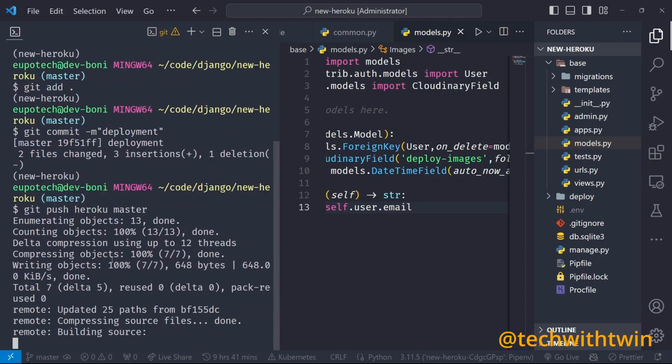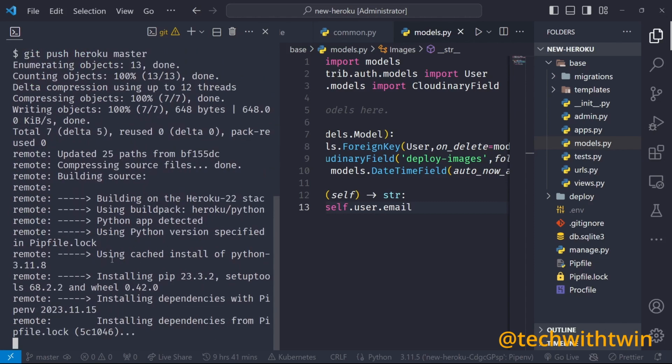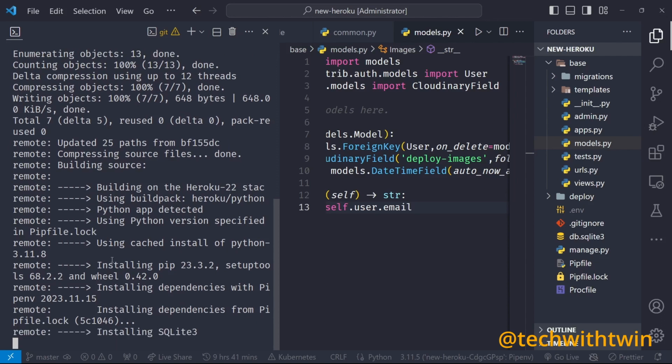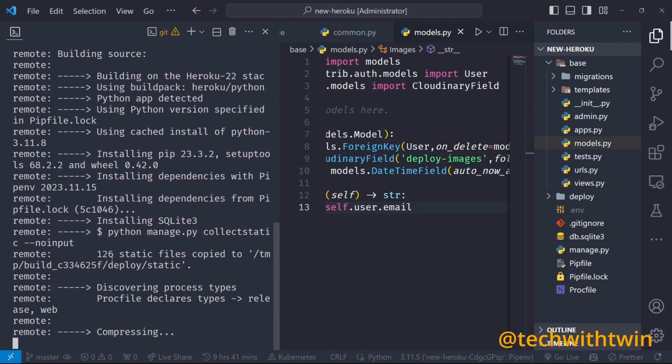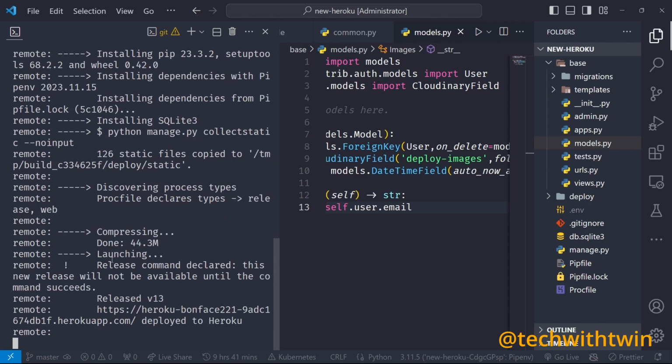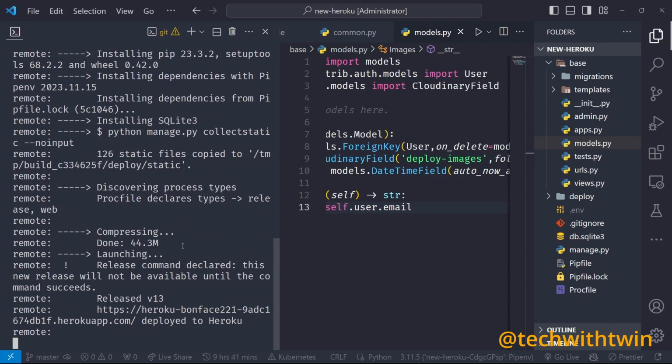So let's see whether the collect static will work when Heroku is doing it. Yes, Heroku did collect its own static and added it, you can see here.